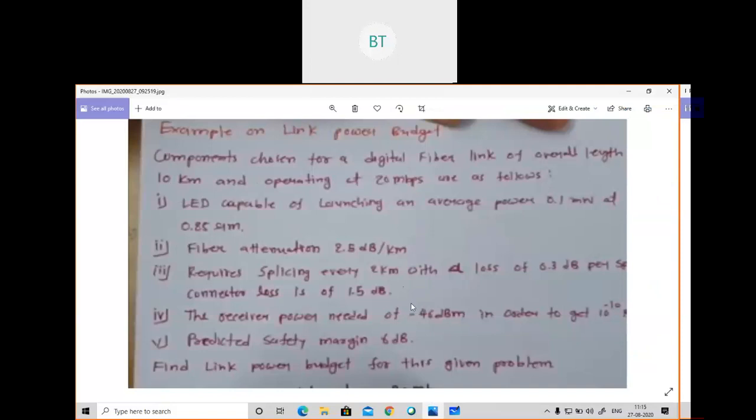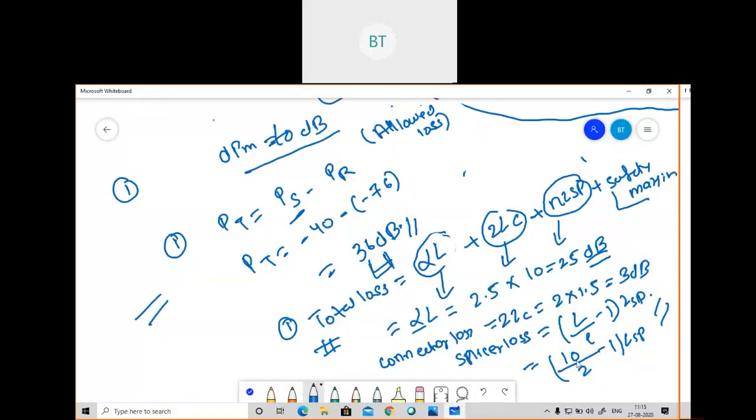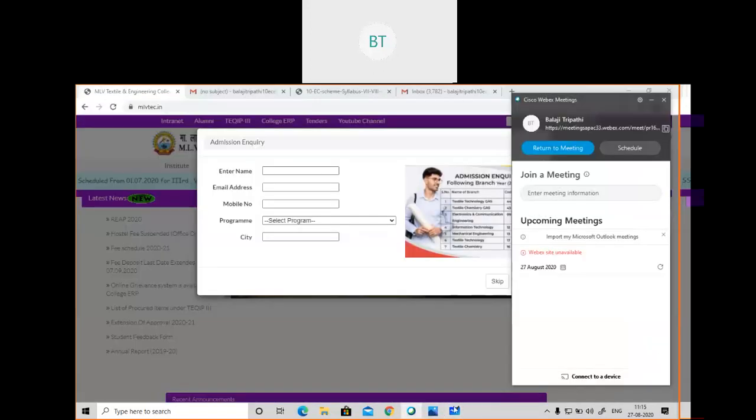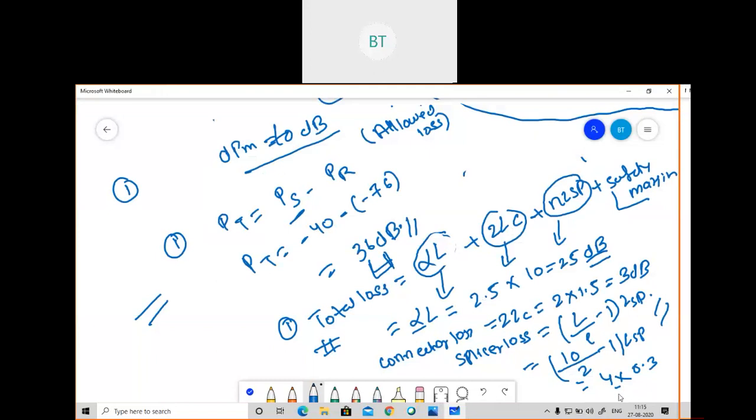You can easily see that in the problem. So I'll substitute these values. After substituting, I get 5 minus 1, that is 4, into 0.3, because the splice loss is given as 0.3 here. So I multiplied with 0.3 and I get 1.2 dB.